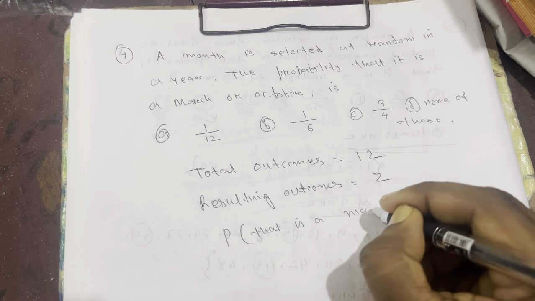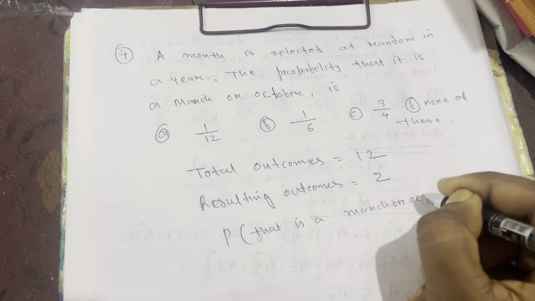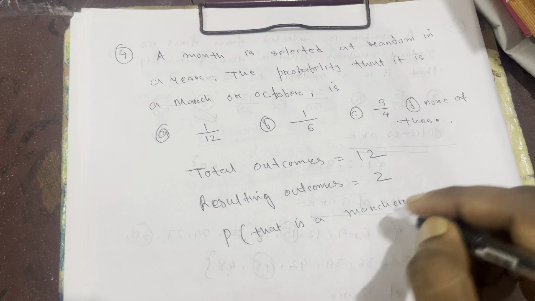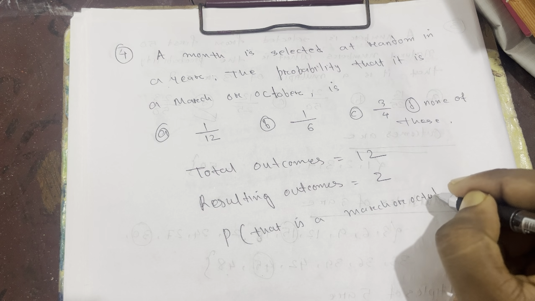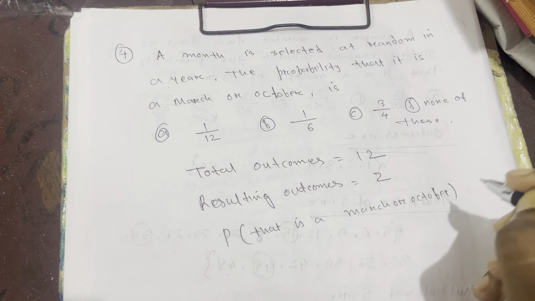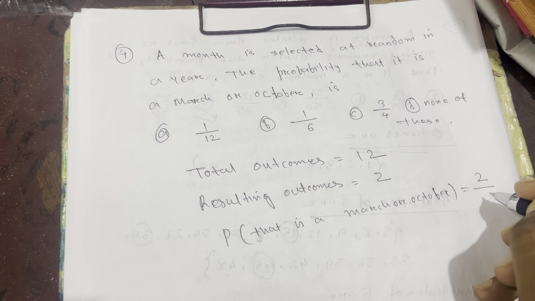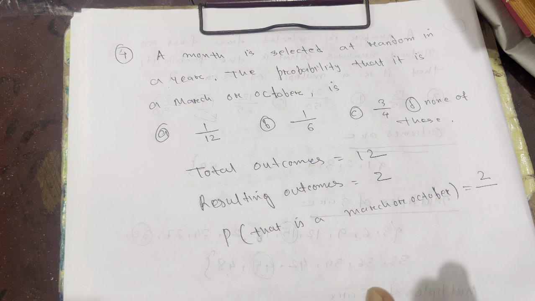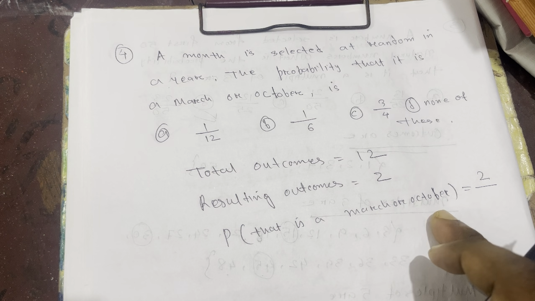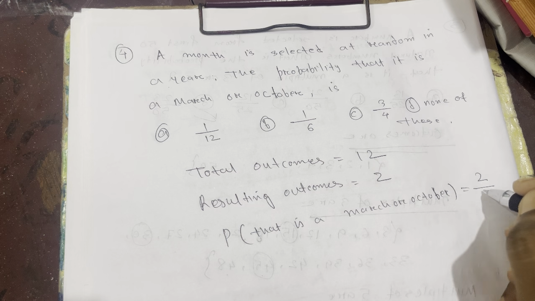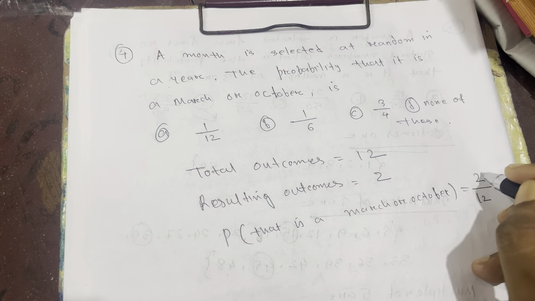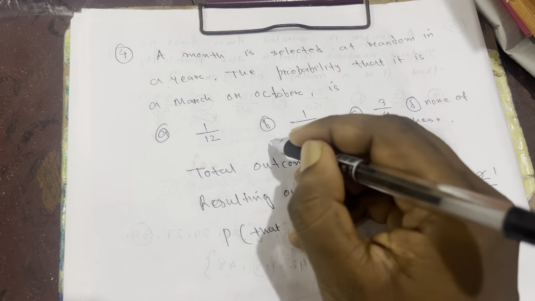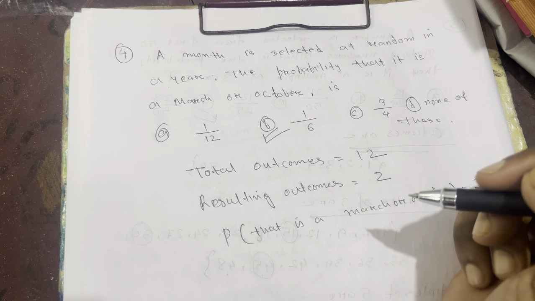So the probability of a month that is March or October is equal to what? 2 out of, because you are talking about March and October, means you are talking about 2 months, and the total months are 12, so 2 out of 12. If we cancel by 2, 2 sixes are 12, so the answer will be 1 by 6. So that's why option B is correct. So very simple. Okay.